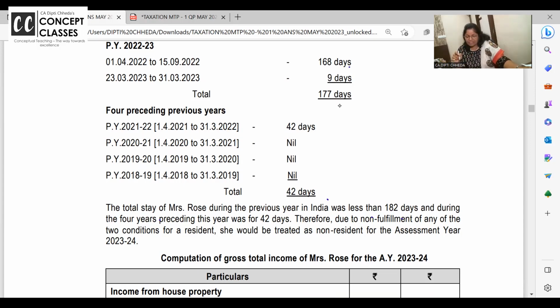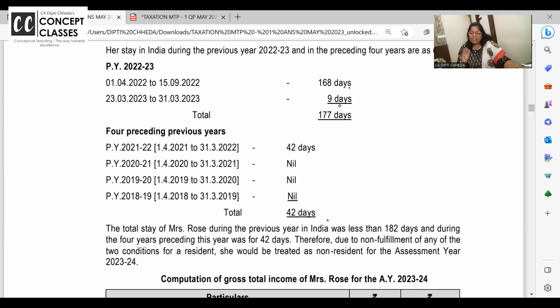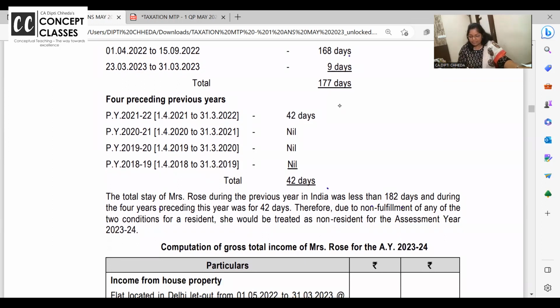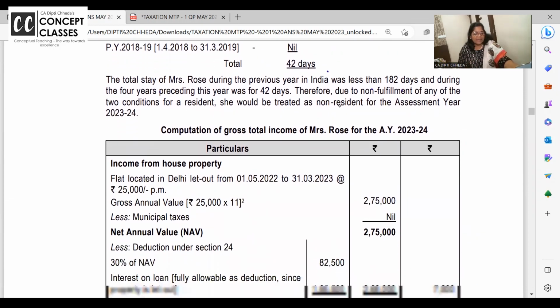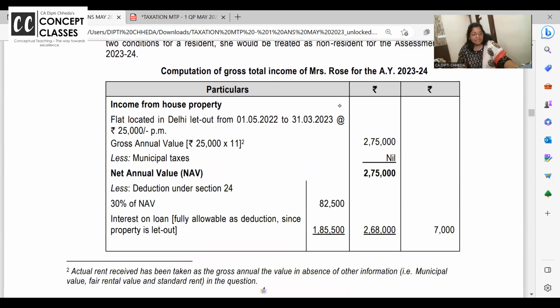And the second condition says, in the financial year 22-23, she is in India for more than 60 days. But in the preceding 4 years, not 365 days. That is also not happening. So what is the residential status of Rose? Non-resident. Now what will be the income taxable in India? Rental income. Yes, because she has received the rent in India, it's going to be taxable.